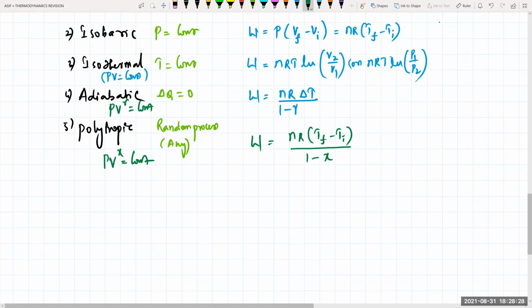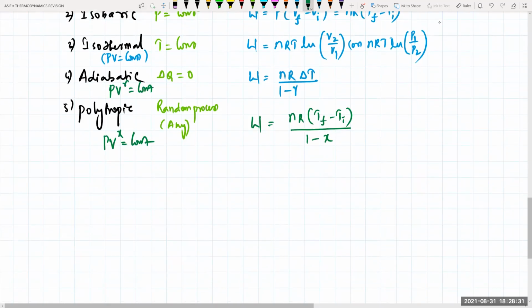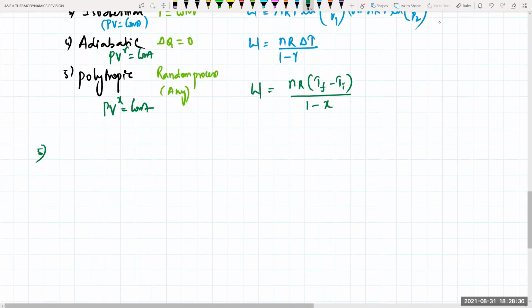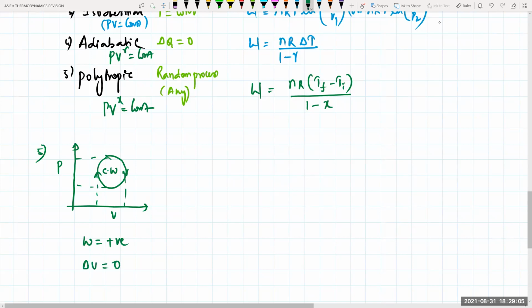Clear? Now, what will be the work done in cyclic process? Starting and ending points are the same, so it is zero. Very good. In a cyclic process between pressure and volume, if I'm taking PV, whether it is clockwise or anti-clockwise matters. In the clockwise direction, work done will be the area under this graph, and it is positive. That is very important. In clockwise, it is positive. Internal energy will be equal to zero.